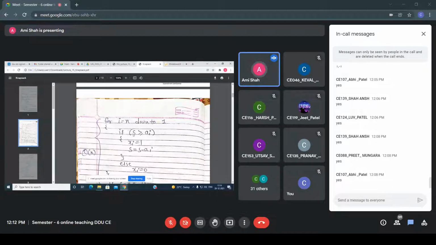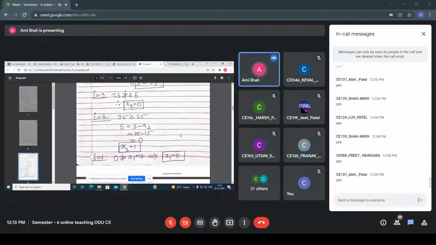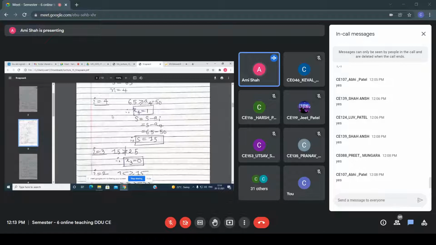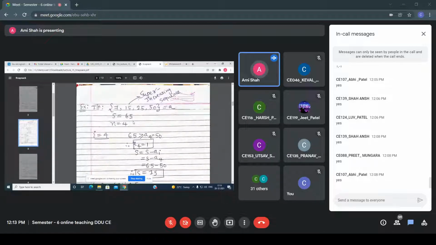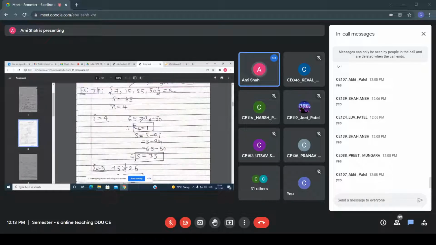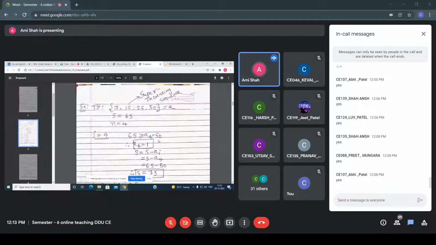So now see the algorithm, everyone. For i equals n down to 1. What is the value of i? i is 4. What is the value of s? That is 65. Now the algorithm: s greater than or equal to ai. Here i is 4, so 65 is greater than or equal to a4, among a1, a2, a3 and a4. So a4 means 50.